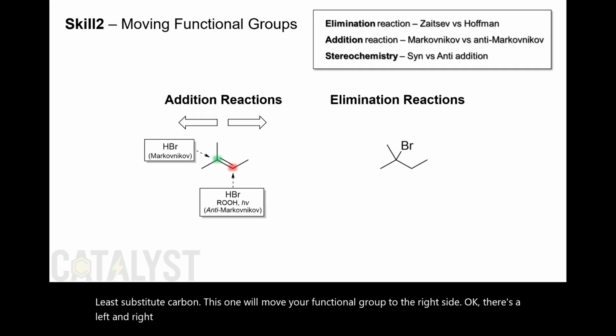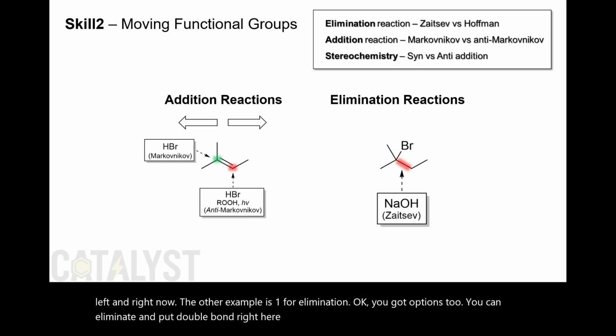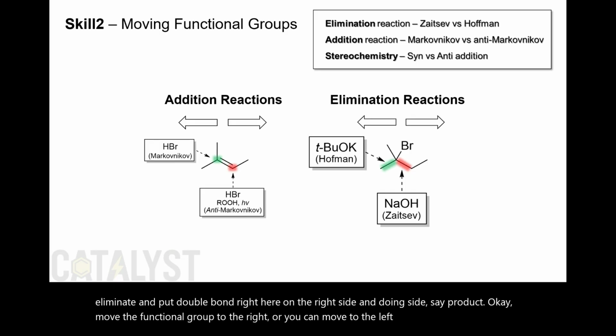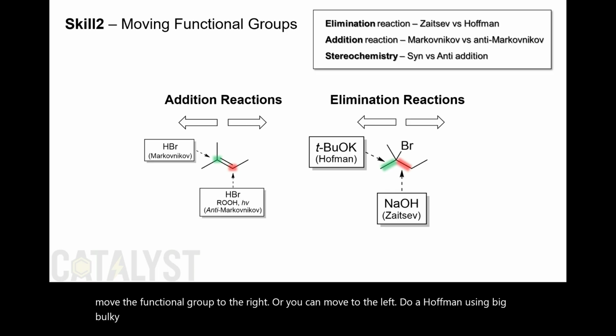Now, the other example, this one for elimination. You got options too. You can do elimination, put the double bond right here on the right side and do a Zaitsev product. Move the functional group to the right. Or you can move to the left and do a Hofmann using big bulky bases. So, put this together. This is how it's going to work.